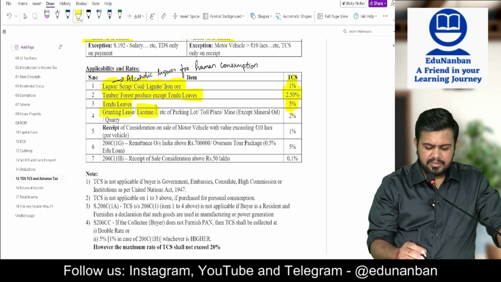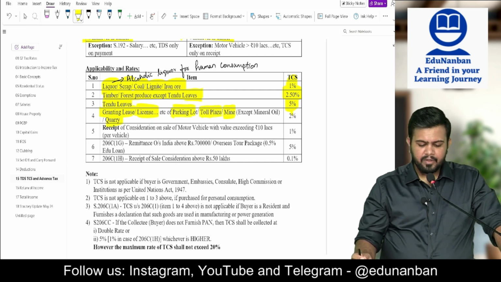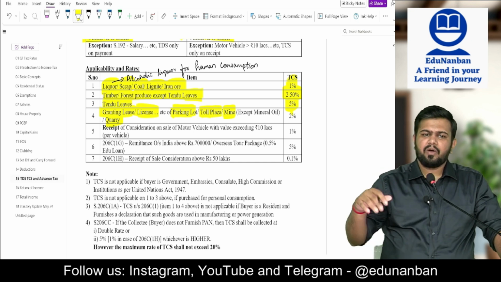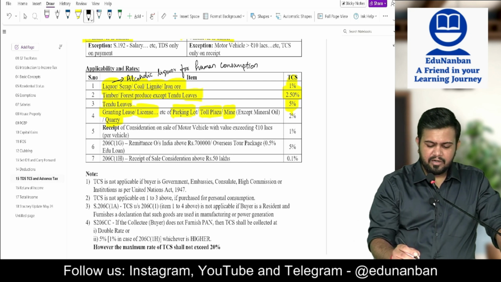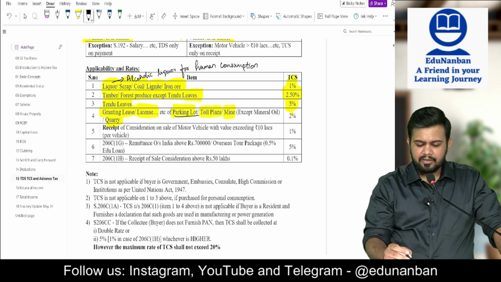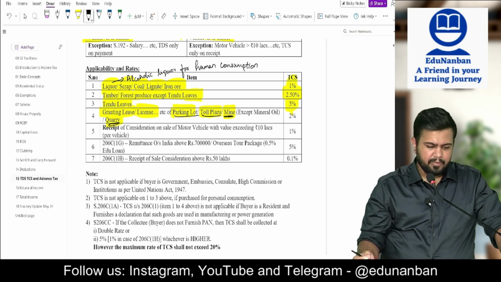Next, granting license or lease of parking lot, toll plaza, mine or quarry. Generally the government will grant license or lease of what? Parking lot, the government may not grant, but the government can also grant, the public can also grant. Then toll plaza, the government will do. Mine also the government will do. Quarry also the government will do.